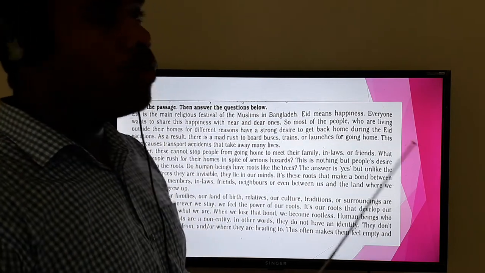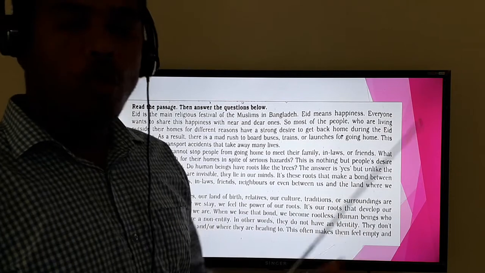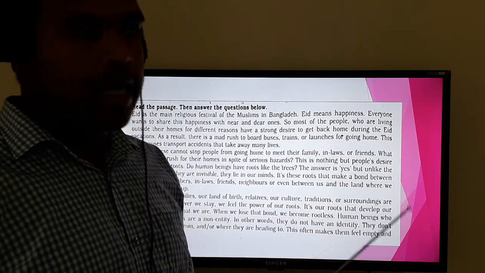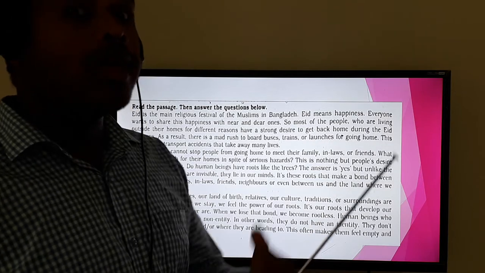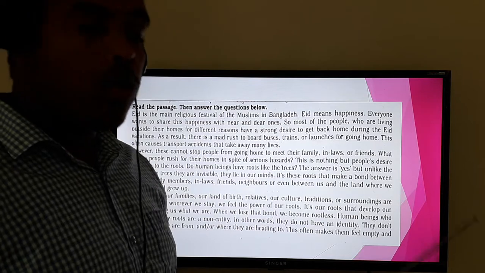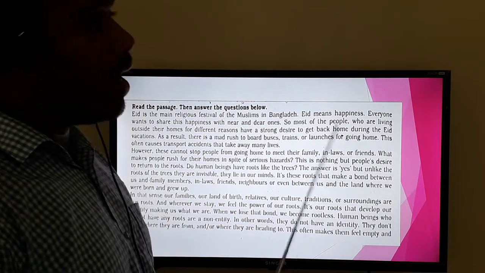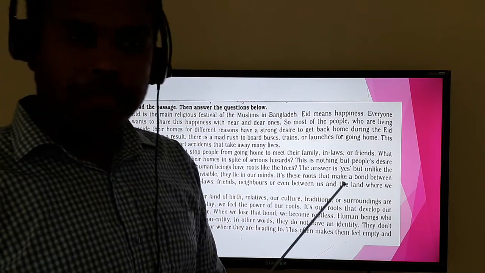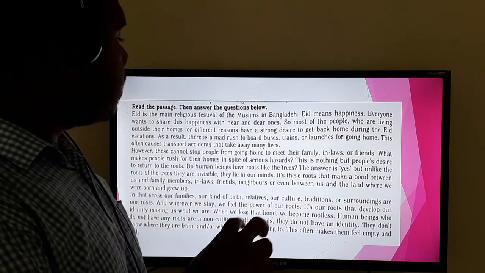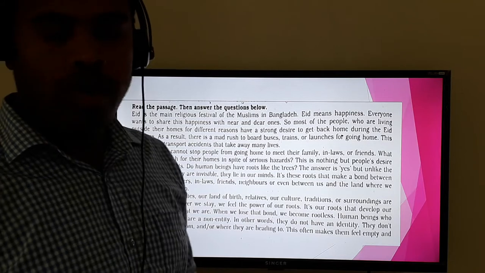Actually, I'm talking about those who become rootless, those who become homeless, and they feel empty, they feel depressed, and they don't know where they are looking, where they are going to, and what will happen to their life. So at that stage, they become very much depressed, they become lost. So this was the main theme of our today's topic.